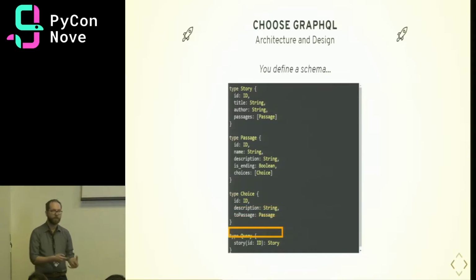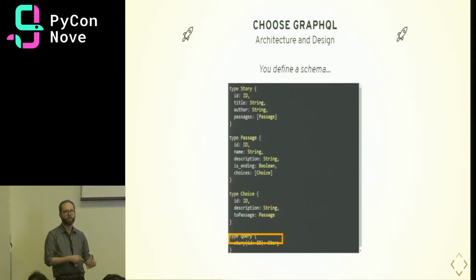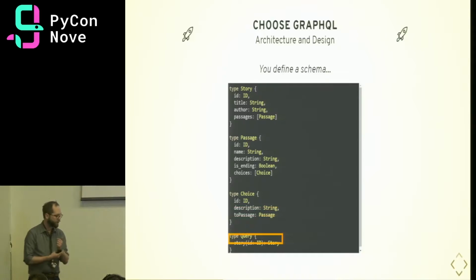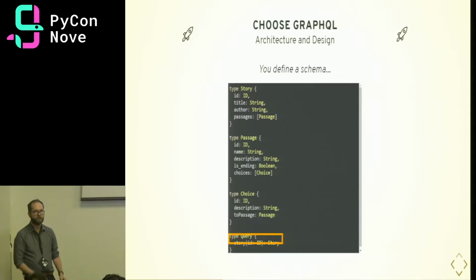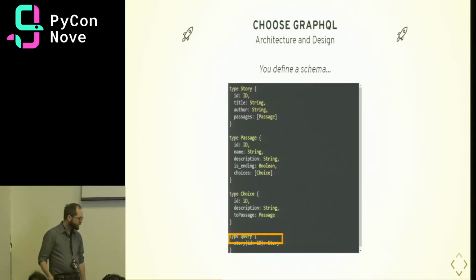Tying this all together, we have a root query object where we define what fields you can access by default as you're starting your query. So in this case, we have story. We may provide a parameter of ID so that we can specify which exact story we want.